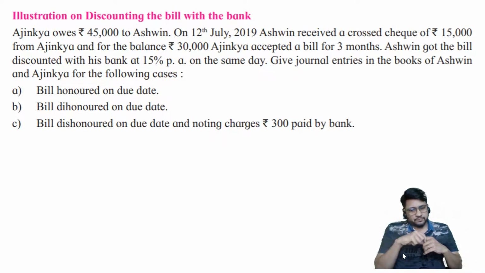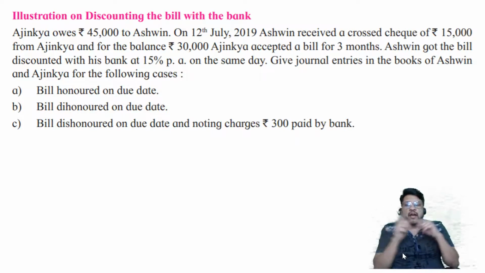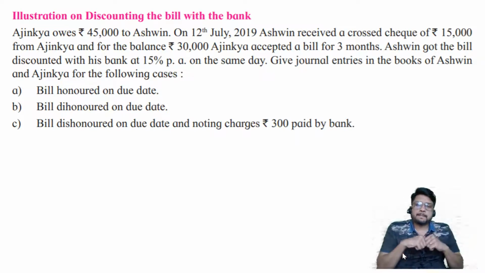Ajinkya owes. To owe means the amount is payable. So Ajinkya owes means the amount is payable by Ajinkya. To whom? To Ashwin. It means the amount is receivable by Ashwin and it is payable by Ajinkya. It means Ajinkya is the debtor and Ashwin is the creditor. It means Ashwin can demand money from Ajinkya. So Ajinkya owes rupees 45,000 to Ashwin.